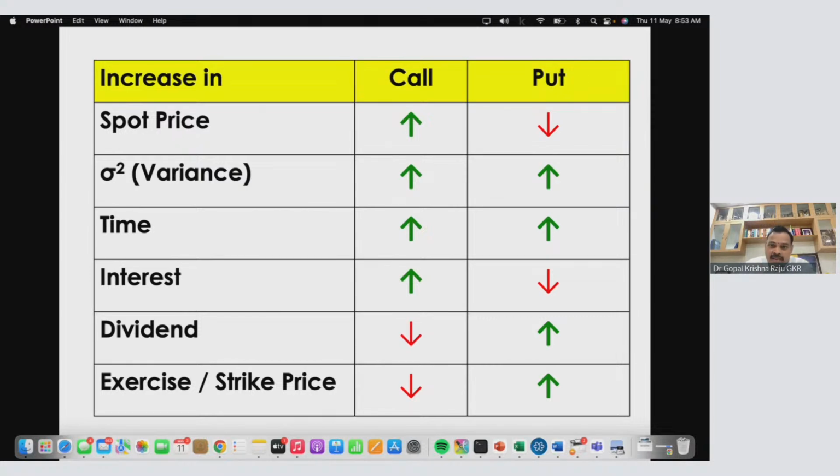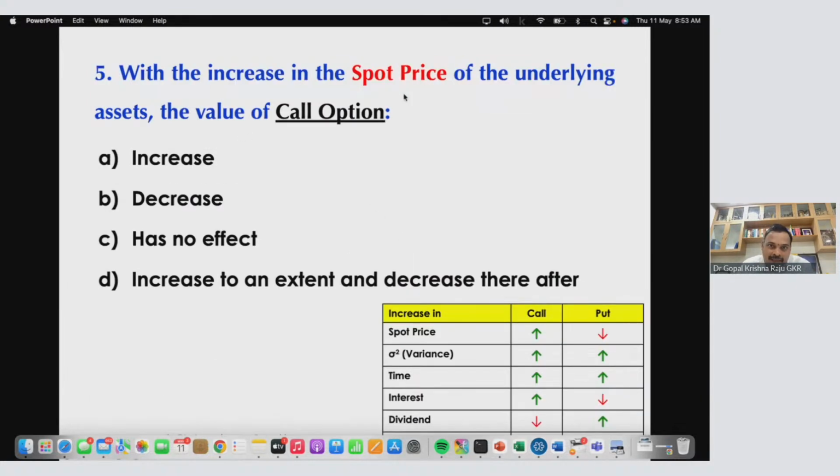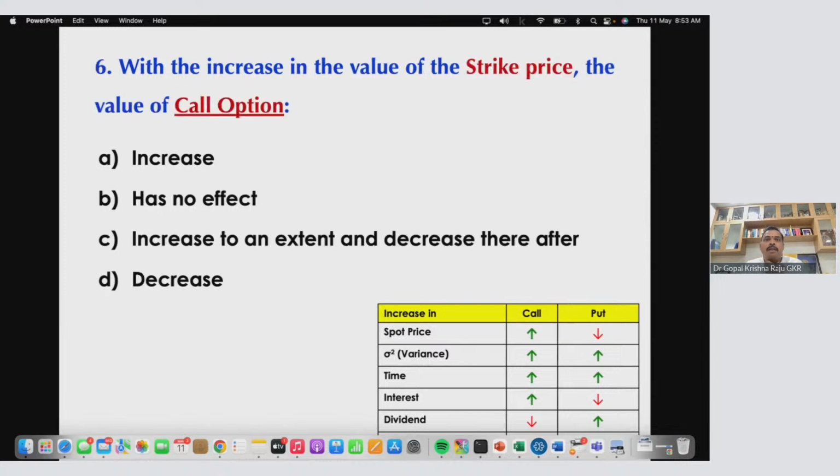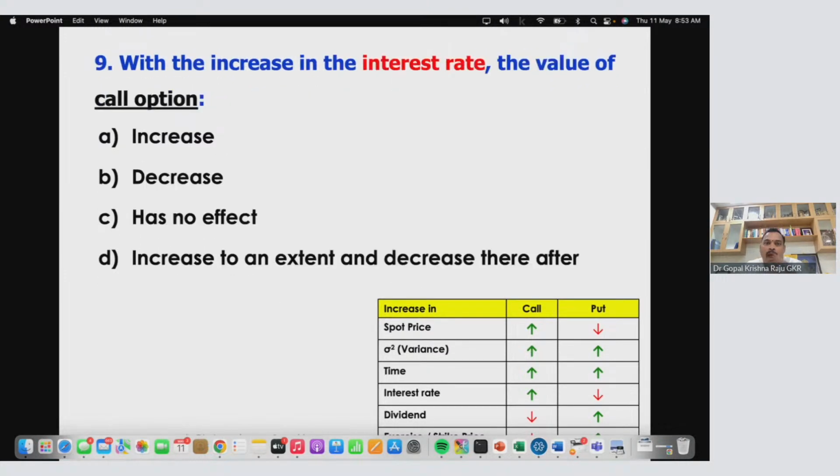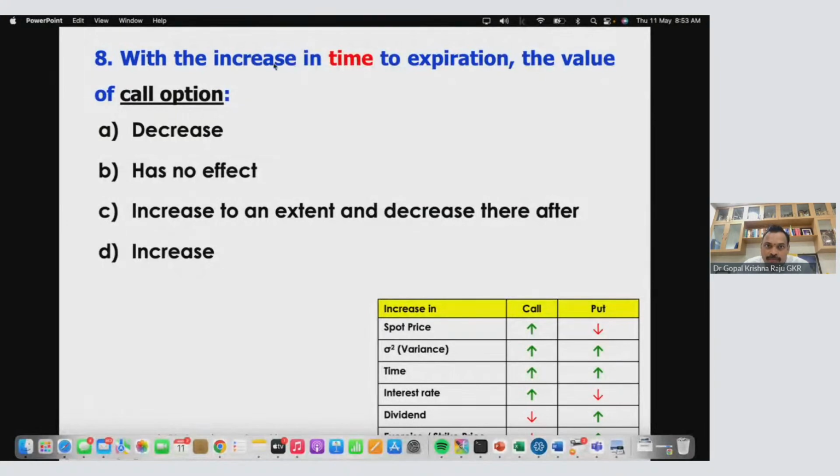Now, the same concept I'm going to apply for everything, and please look at this. With the increase in spot price, if the spot price goes up, what will happen to the call option? Call option also will increase. So 5A. Now let me ask you another question. As the time goes up, the call option also increases. Just now we discussed that. Time and put both will increase. So it is 8D.